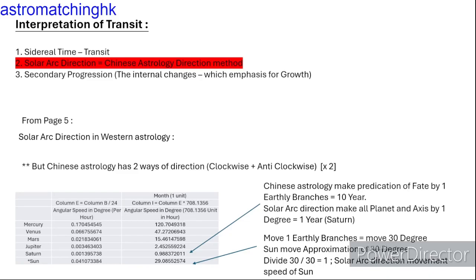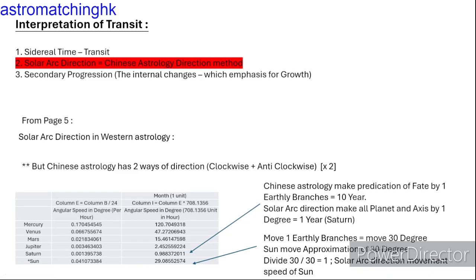Depends on how you view the perspective of solar arc direction of Western astrology. All direct planets and axis move 1 degree of lateral charge representing 1 year, while Saturn moves 1 degree in one earthly branch.